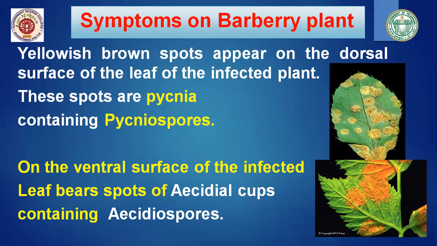Now we'll see the symptoms on barberry plant. Yellowish brown spots appear on the dorsal surface of the leaf of the infected plant, and these spots consist of pycnia containing pycniospores. On the ventral surface of the infected leaf, you can see aecial cups containing aeciospores. The aeciospores are brown or orangish brown in color.